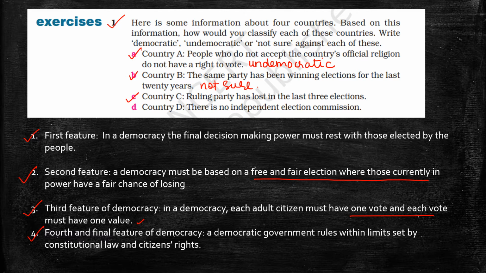Country C, ruling party has lost in the last 3 elections. Again, we will apply the second feature of democracy, that a democracy must be based on a free and fair election where those currently in power have a fair chance of losing. So hence, country C is democratic.